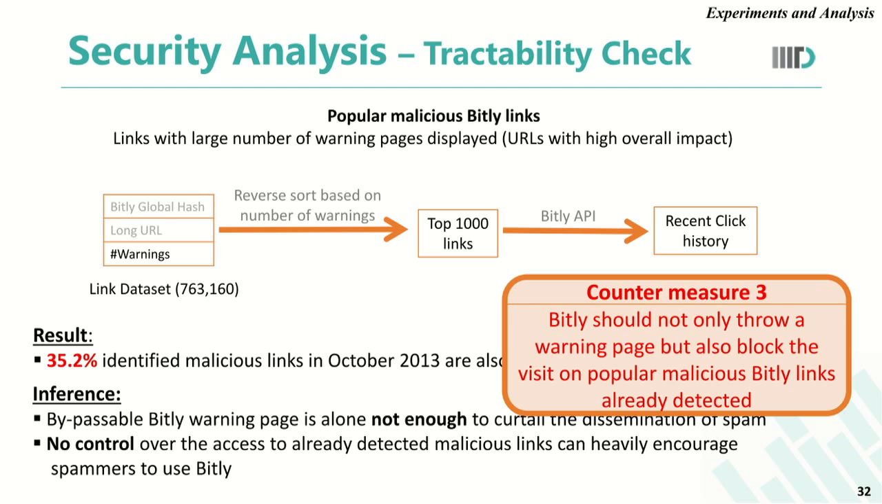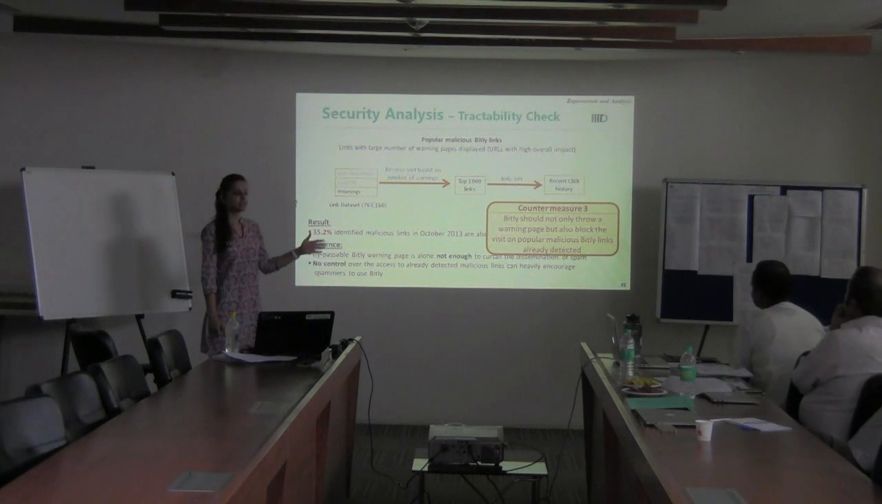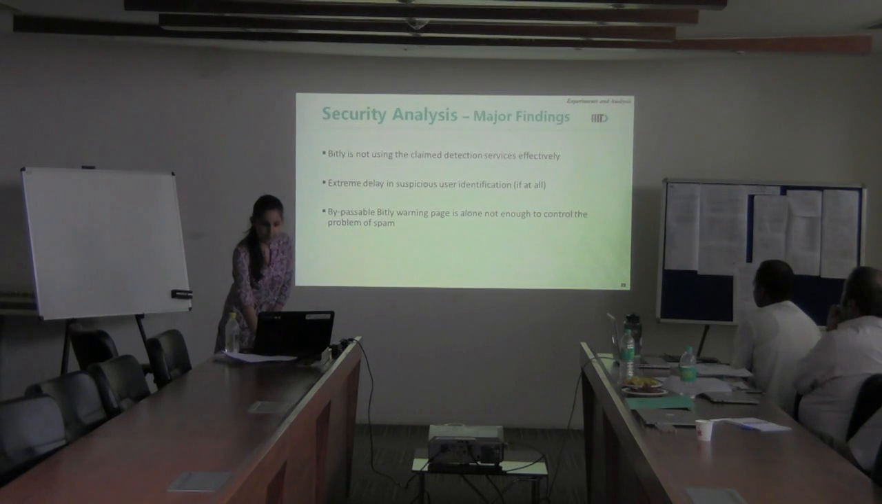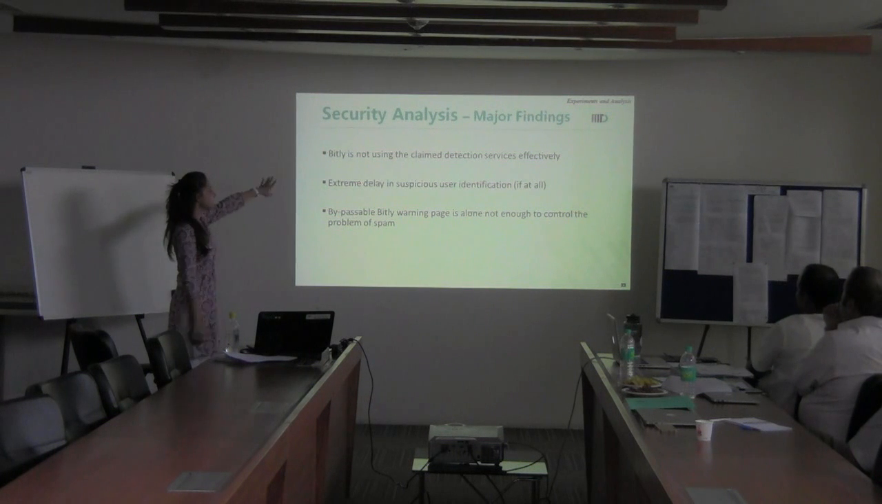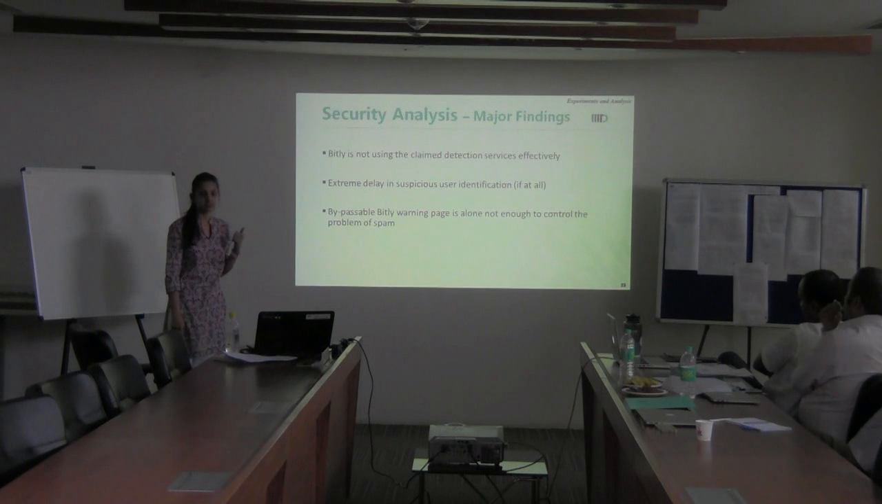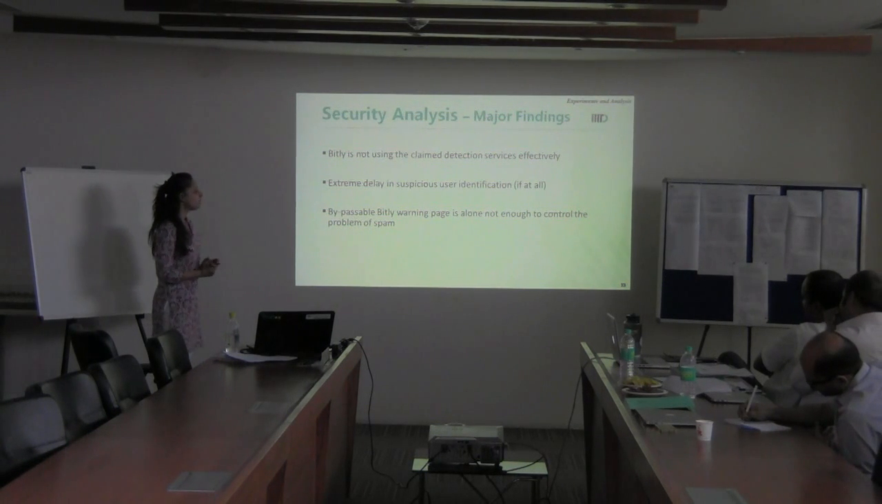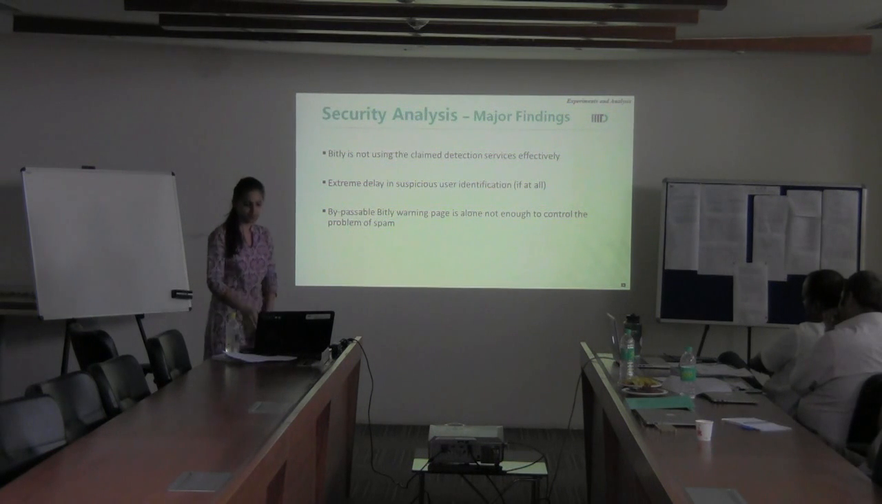With this, we give a recommendation that Bitly should not only throw a warning page, but should go a step ahead and block these URLs, at least if they are very popular URLs involving a lot of click traffic. So the major findings from the security analysis were that Bitly is not using the claim detection services effectively, there is an extreme delay in suspicious user identification, if at all, by Bitly, and a bypassable Bitly warning page is not enough to curtail the overall problem of spam.